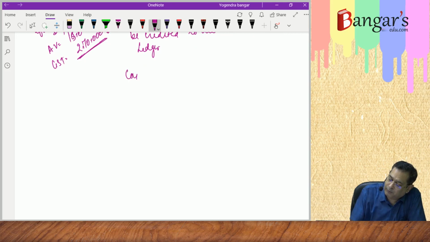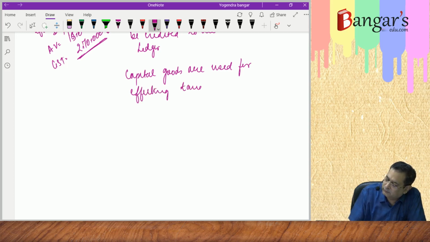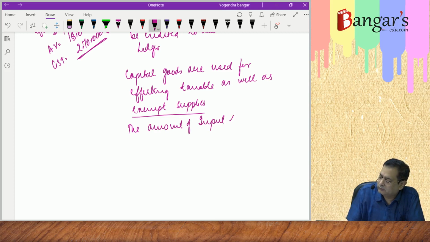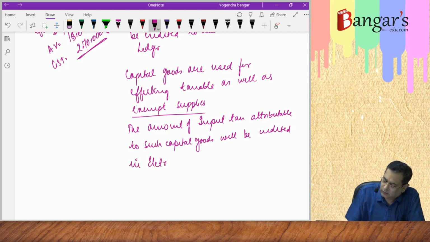Now in case any capital goods are used for effecting taxable as well as exempt supplies, the amount of input tax attributable to such capital goods will be credited in the electronic credit ledger.